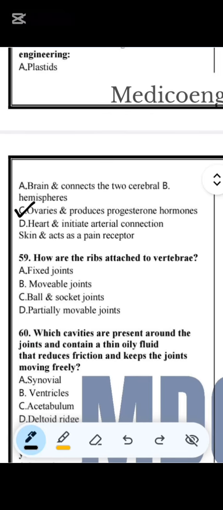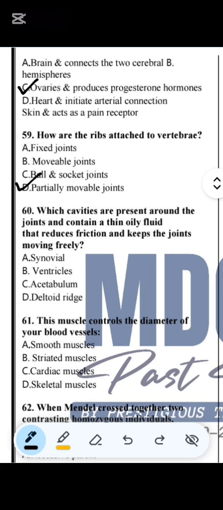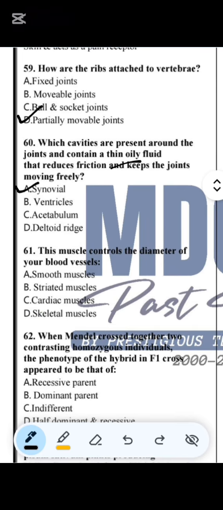Question 59. How are the ribs attached to vertebrae? So those are partially movable joints. Question number 60. Which cavity is present around the joint and contains a thin oily substance? So it is synovial. Question number 61. This muscle controls the diameter of your blood vessels. So from the above options, the smooth muscles are the muscles which control the diameter of our blood vessels.